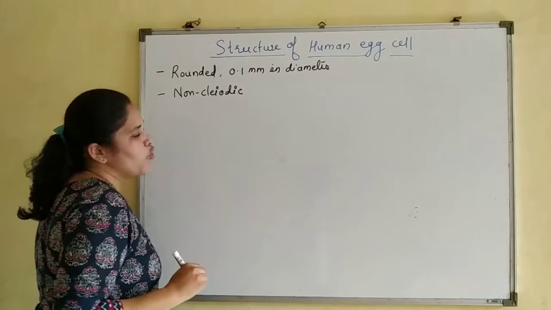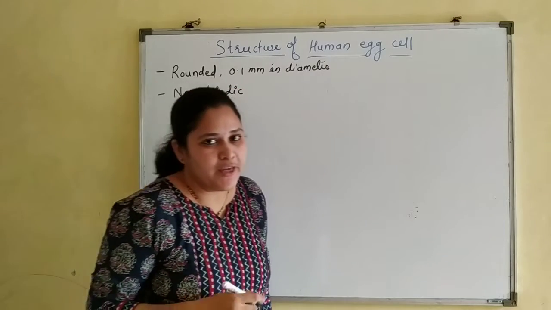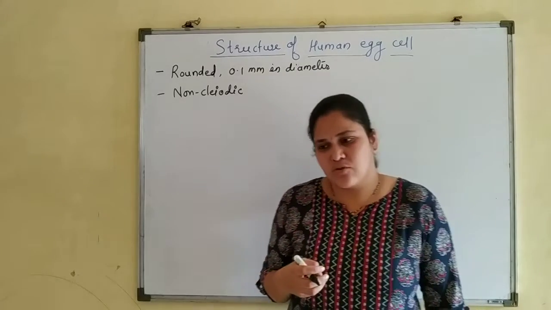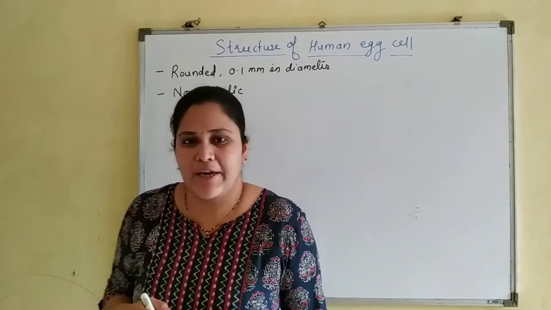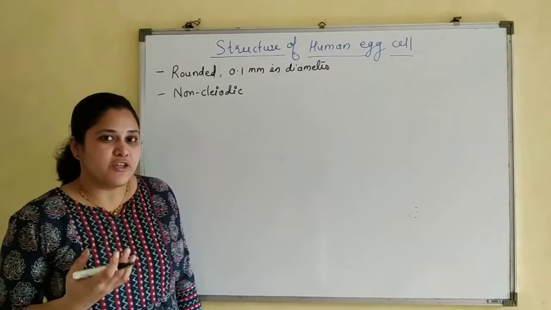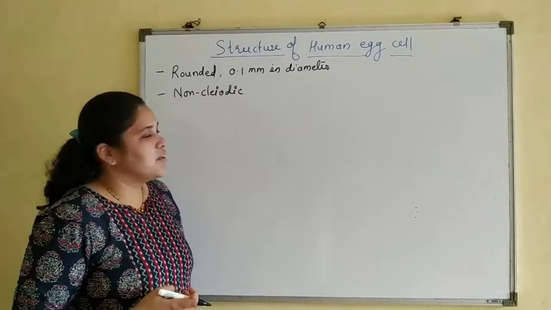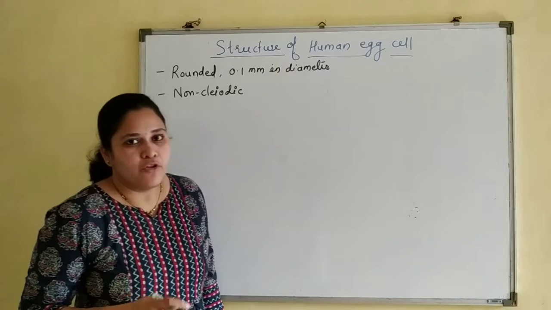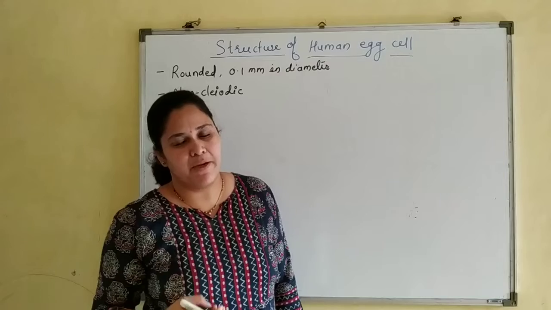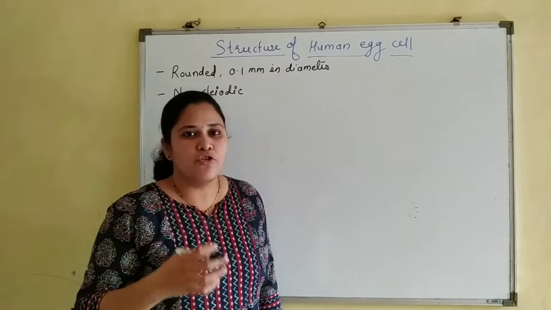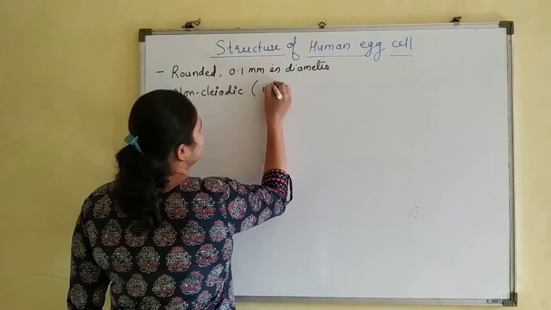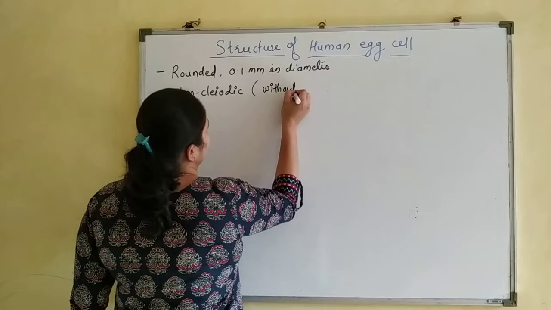What do you mean by a non-cladoic egg? In the kingdom Animalia, you have seen that eggs could be cladoic or non-cladoic. Cladoic eggs are those covered by a shell. Non-cladoic eggs are not covered by a shell membrane. So we can mention here, without a shell.